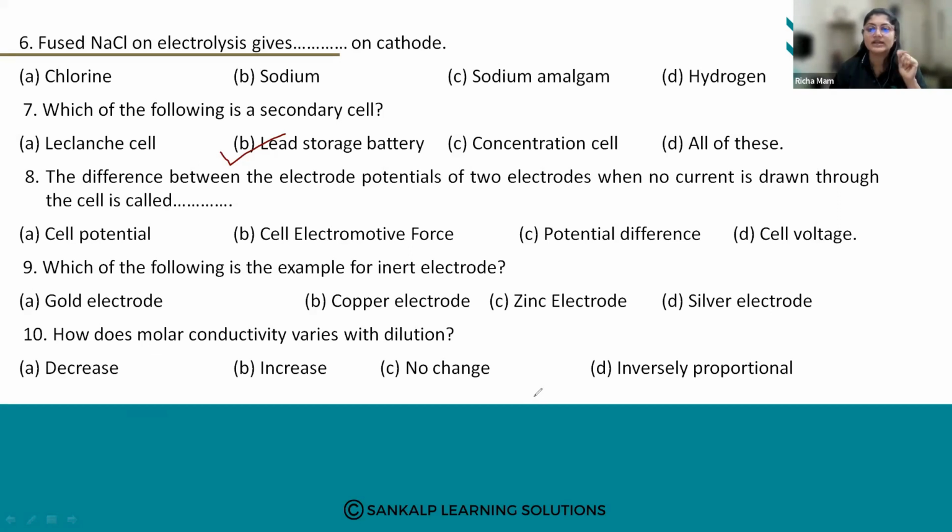So lead storage battery and nickel cadmium batteries. Remember these: nickel cadmium battery and lead storage battery. These are the examples of secondary batteries.